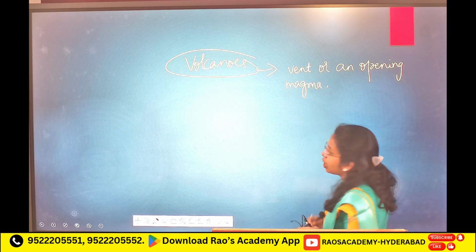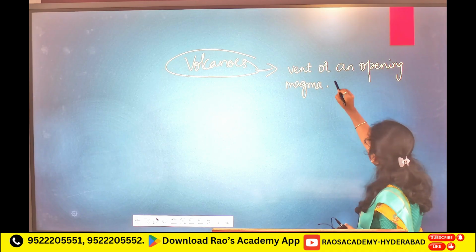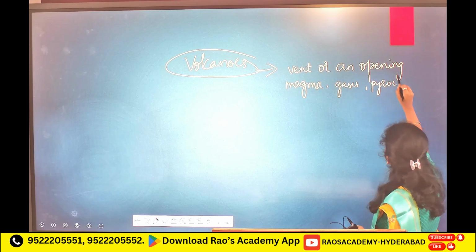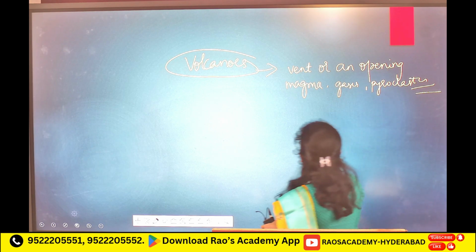Magma, dust or pyroclastics, very hot gases, pyroclastics come out.